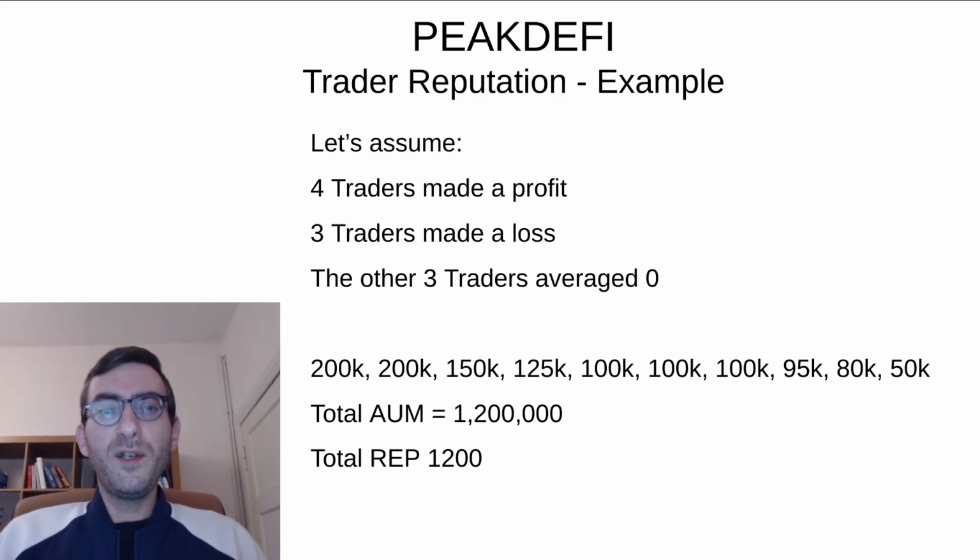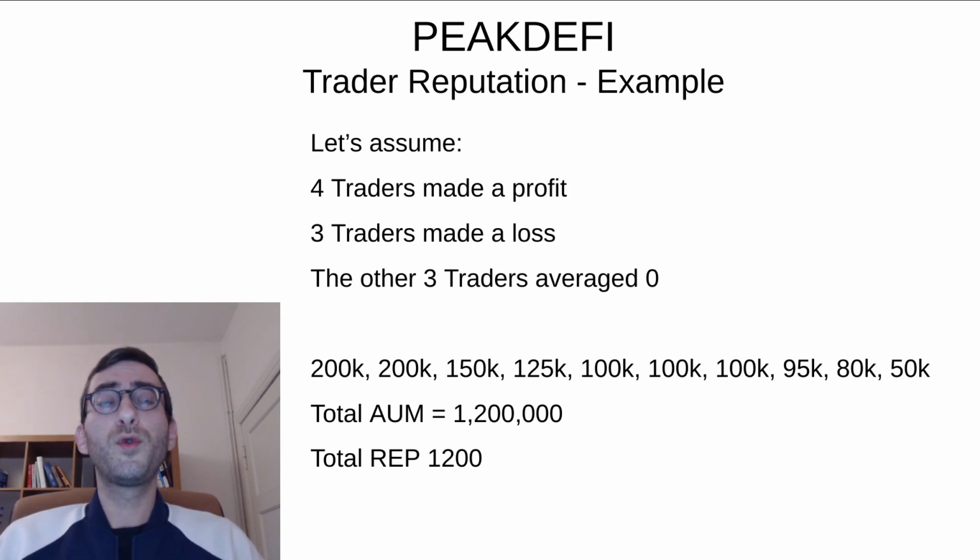So if we add the new numbers up now, we will see that now the total assets under management are $1.2 million worth. So overall it has grown by 20%. This also means that the total amount of reputation tokens goes up as well, from 1,000 representing $1 million to 1,200 representing $1.2 million.